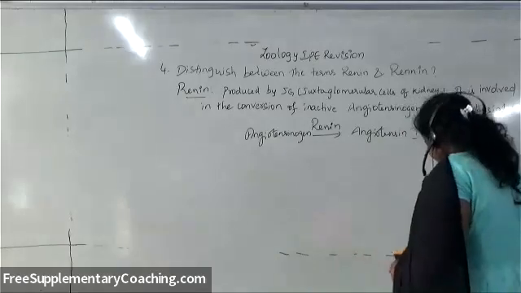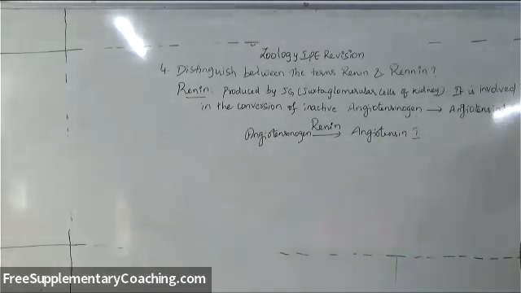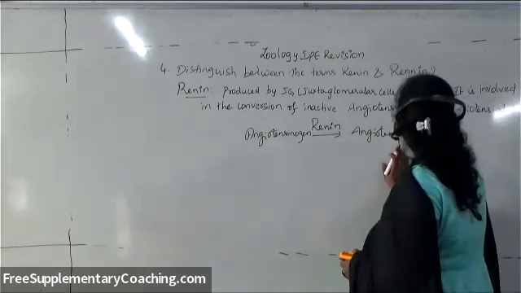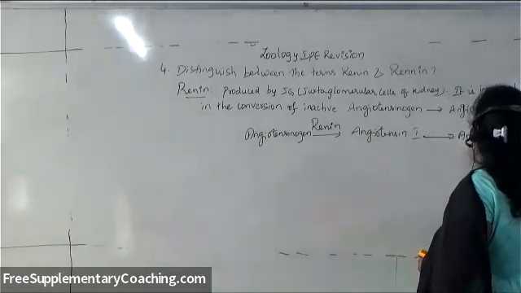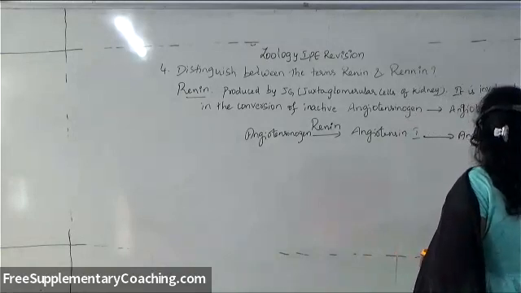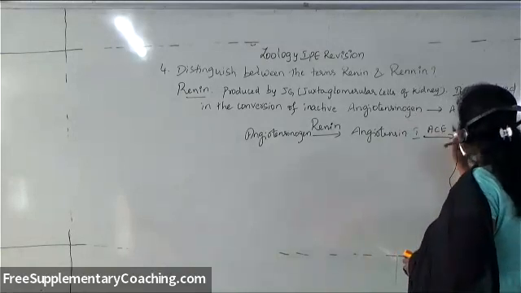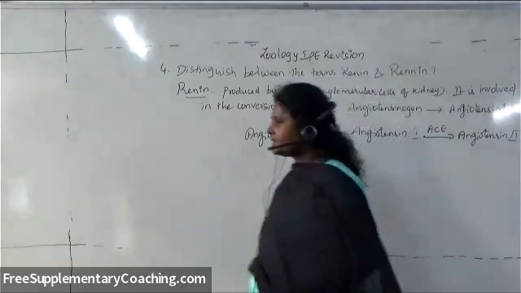And angiotensin 1 is also converted into angiotensin 2 by means of angiotensin converting enzyme. So whatever angiotensin 1 is formed is converted into angiotensin 2 by means of ACE. What is ACE? Angiotensin converting enzyme.